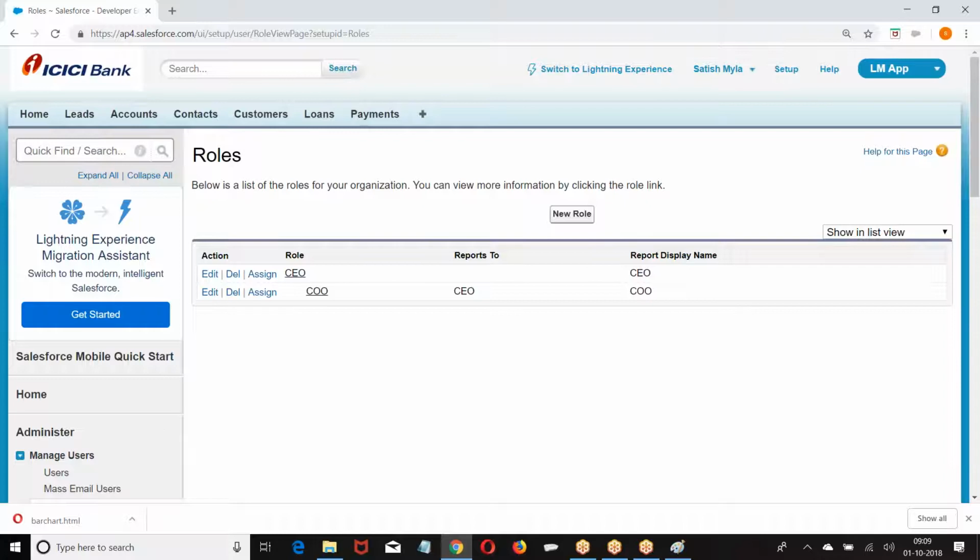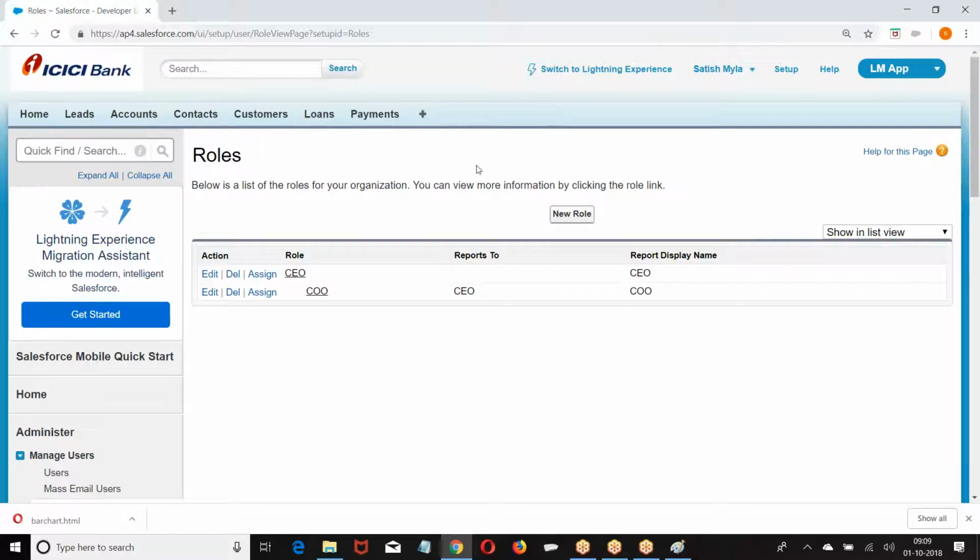So under which conditions can we not delete? One, if you have any subordinate role. Second, if a role is assigned to a user. I hope you are good with this.